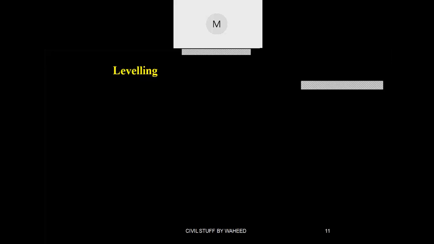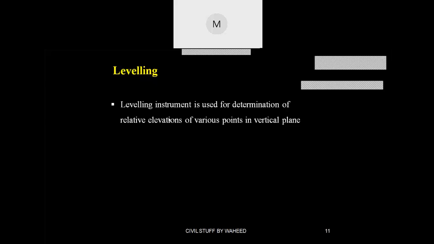For that fixing, you perform a survey known as leveling survey. Now chain surveying and compass surveying are done in the horizontal plane, whereas leveling is performed in a vertical plane. It is used for determination of relative elevations of various points in the vertical plane.